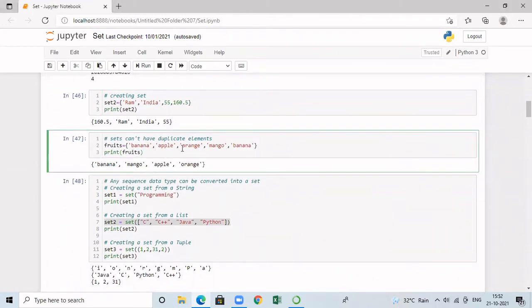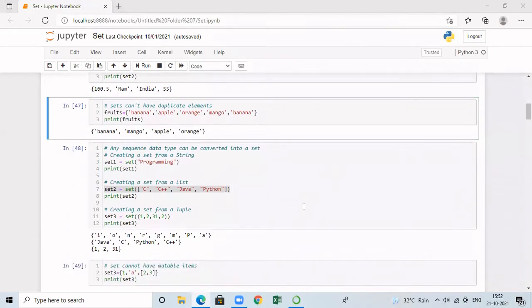And sets can't have duplicate elements. In this, I'm trying to create a set with totally 5 elements. If you consider, 2 elements are having the same value, that is, banana is repeated twice in the set. When I create the set and print, I'm getting only a set with 4 elements. The reason is, since banana is appearing twice, it is removed. So sets are not going to allow any duplicate value.